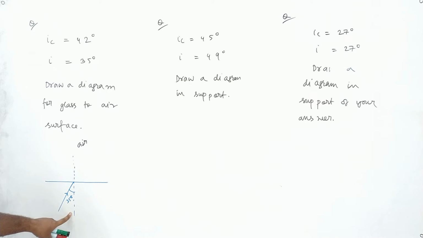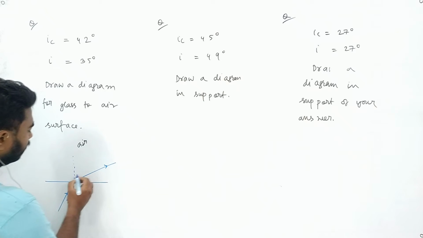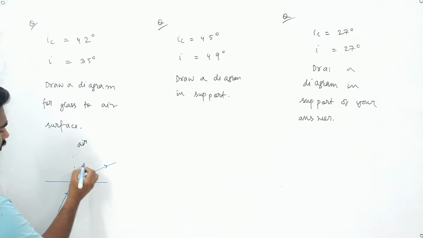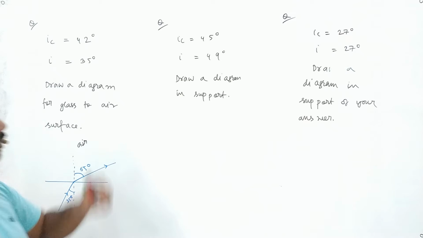Sir, less than. Okay, if an angle is less than critical angle, it will refract, making any angle less than 90 degrees. Suppose this angle is 65 degree, it will refract at any angle, making any angle less than 90 degree. Okay, now we come in this case.